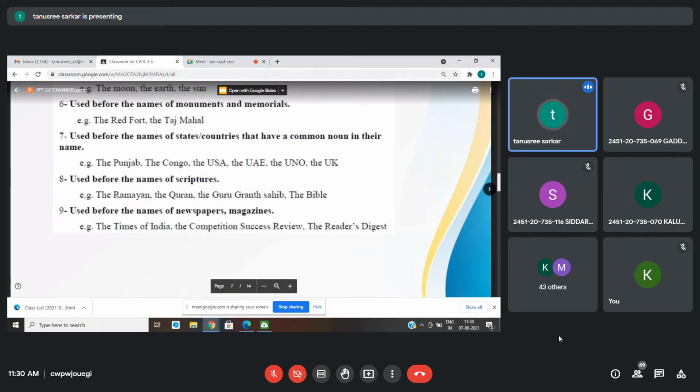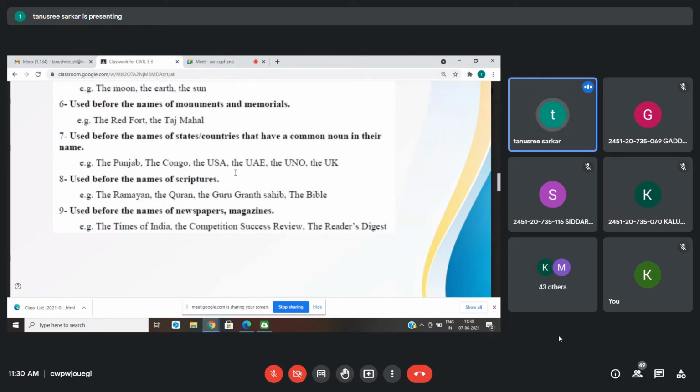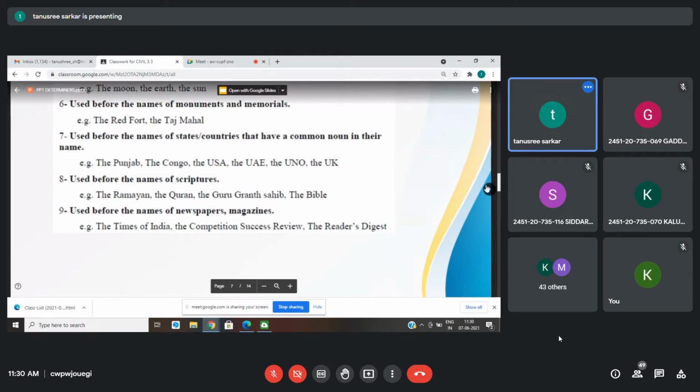Yeah, very good. Because five rivers pass through that particular land, that's why the name came Punjab. That's why we say the Punjab, but we never say the West Bengal or the Telangana. And if we say the USA, it is made up of many states. That's why it's the USA.